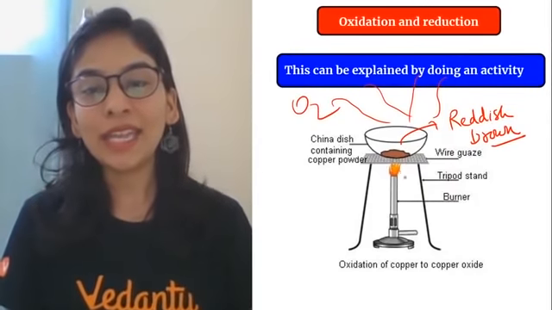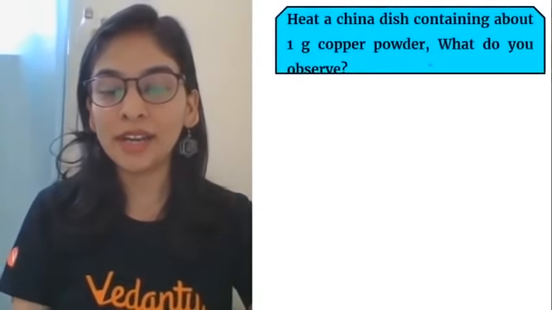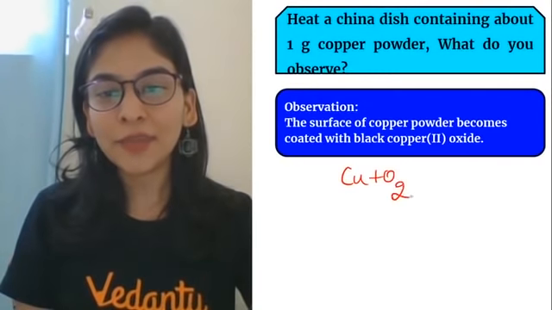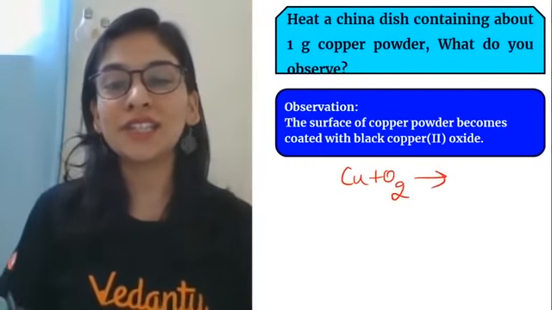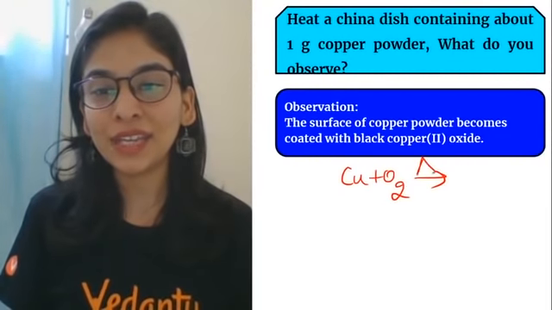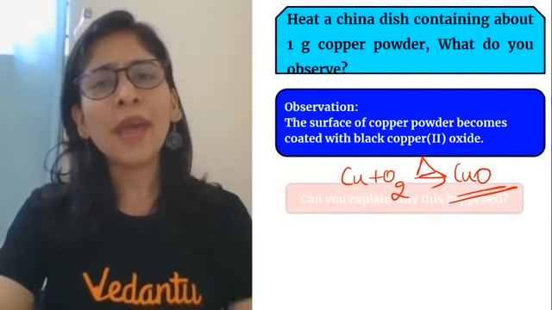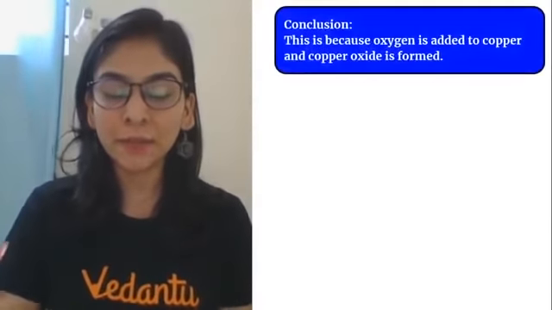Okay, so heat जब भी कर रहे हो copper को in presence of this air, what is happening to copper? That this copper is taking oxygen from the surrounding, and its surface is accessible to oxygen, reacts in presence of heat and gives you copper oxide. Okay, तो पहले जो फंडा था, अगर मैं बहुत पहले की बात करूं, मैं कैसे एक्सप्लेन कर सकती हूँ, how can I connect it with oxidation or reduction?